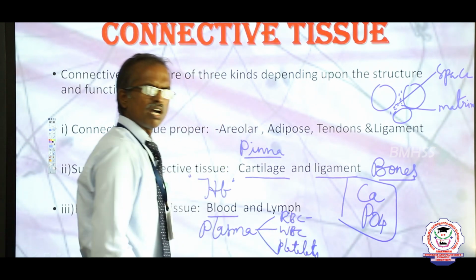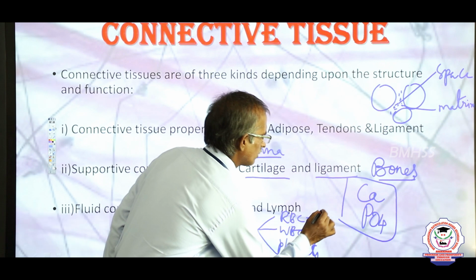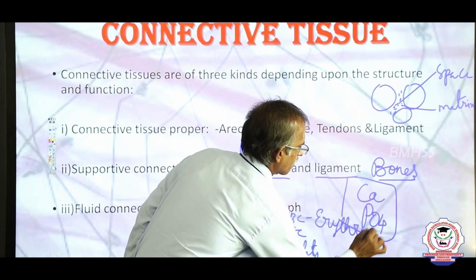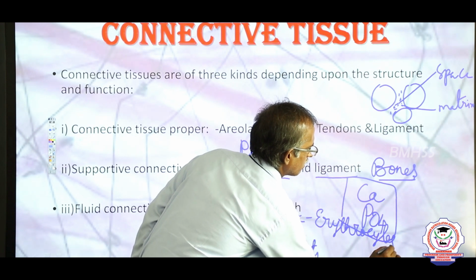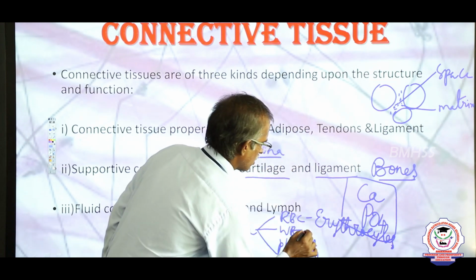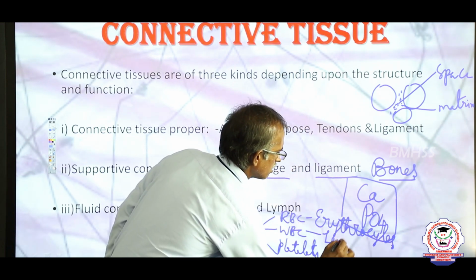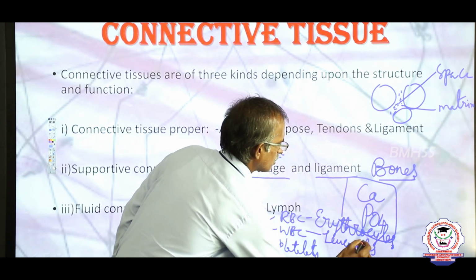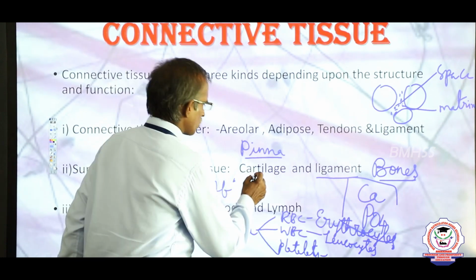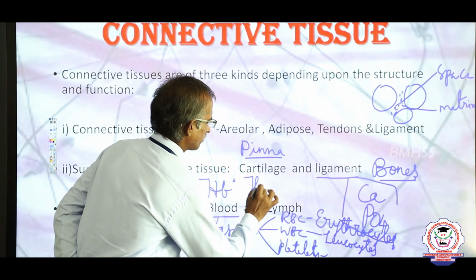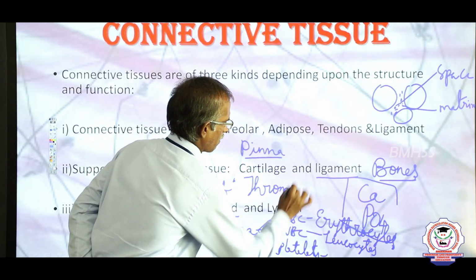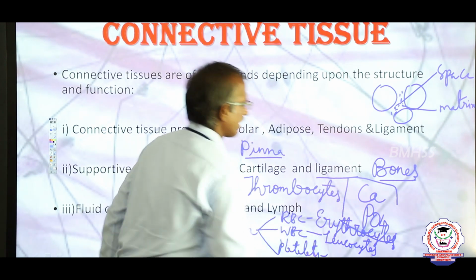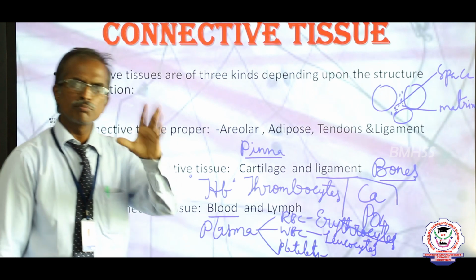Red blood cells are also called erythrocytes. White blood cells are also called leukocytes. Platelets are also known as thrombocytes, and they play a very important role in clotting of the blood.